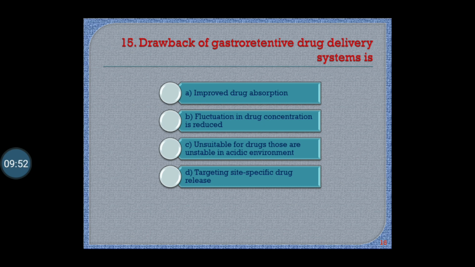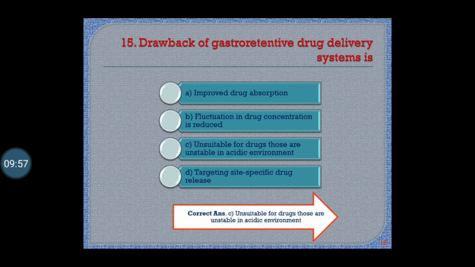Correct answer is option C. Unsuitable for drugs that are unstable in the acidic environment is the drawback of gastroretentive drug delivery system.